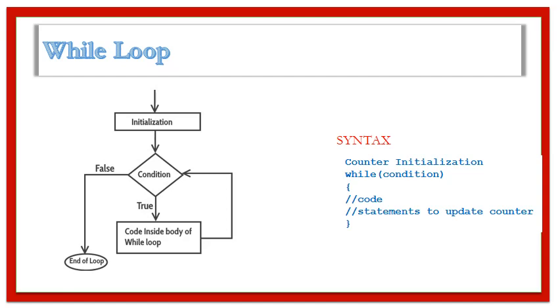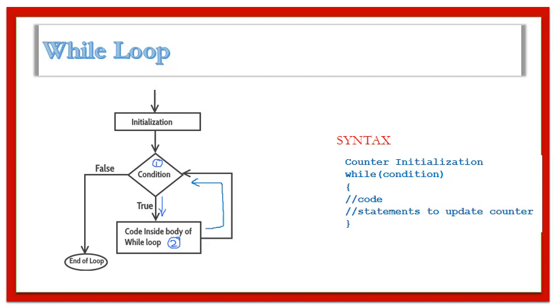So moving on to the while loop. A while loop is a sentinel kind of loop, that is, you want to execute a block of code repeatedly as long as a condition is true. First you check the condition. If the condition is true, only then the body of the loop is executed. After executing the body of the loop, you go back and check if the condition still holds good. This cycle repeats as long as the condition is true. When the condition becomes false, the control quits the while loop.